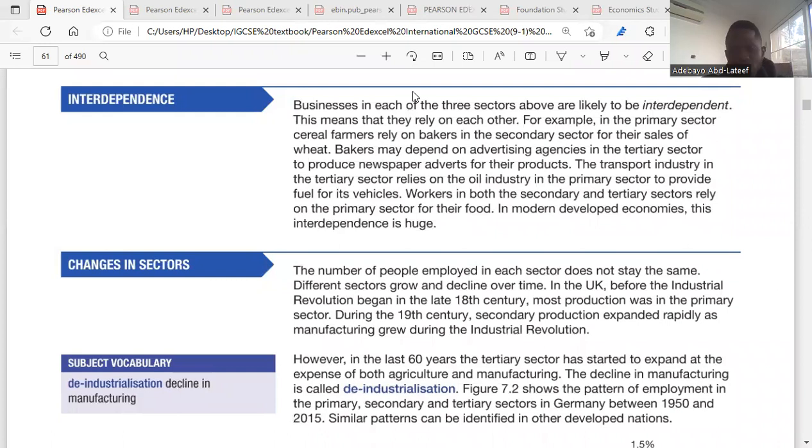So for interdependence of different sectors, I'll just explain that. Most of the time, the primary sector will rely on the secondary sector for its transaction. The secondary sector will rely on the tertiary sector for its own transaction. So that's what interdependence means. Is it clear, please? Yeah. The last thing about here is changes in sectors.